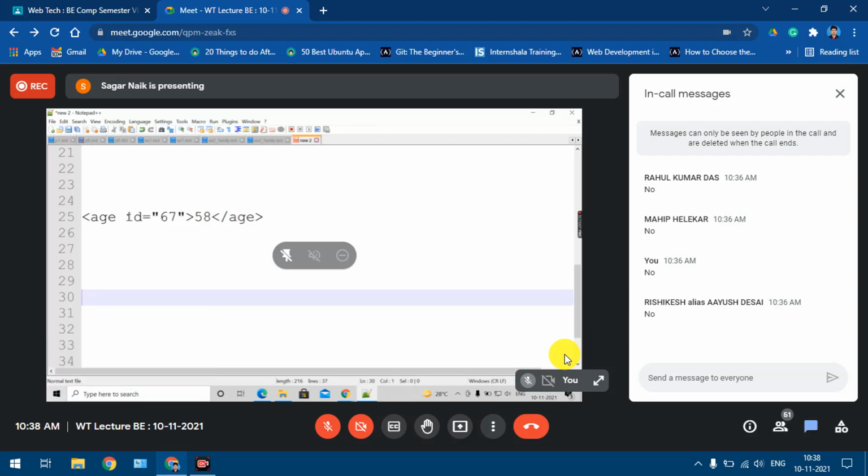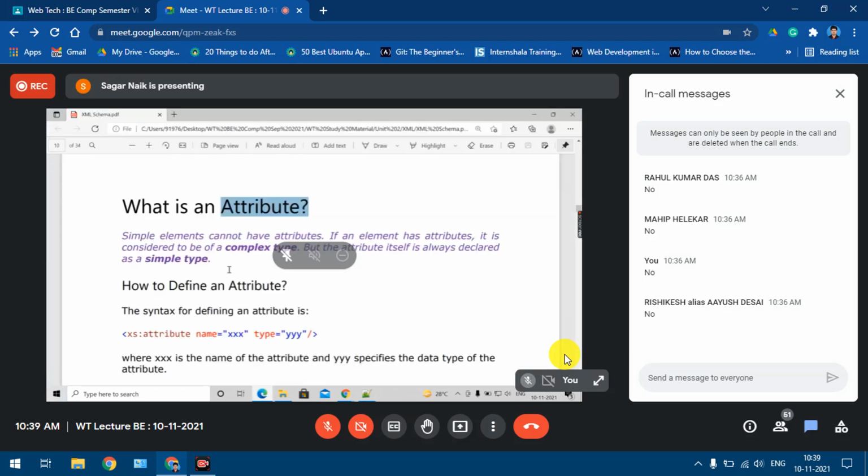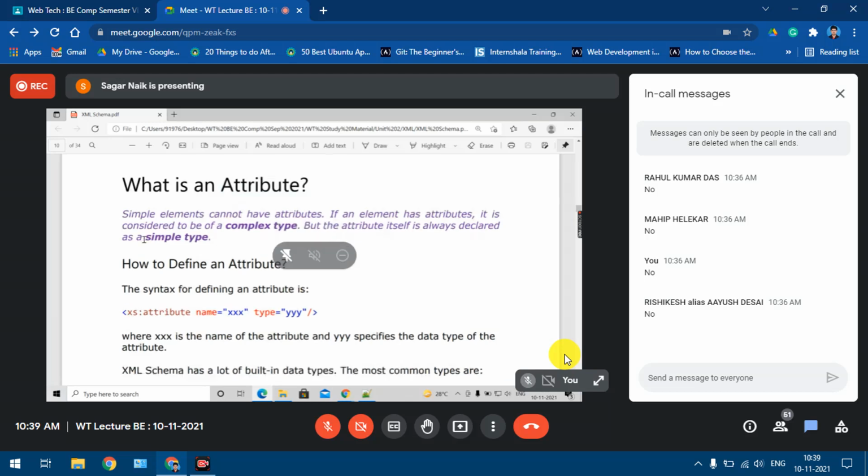But when you are defining this ID, this attribute, just remember this attribute is defined as a simple element. I hope you understood what I'm trying to say. See, this age element is now becoming a complex element. How to define that complex element we'll see later. But the attributes are always defined as simple elements. That's what this point is saying.